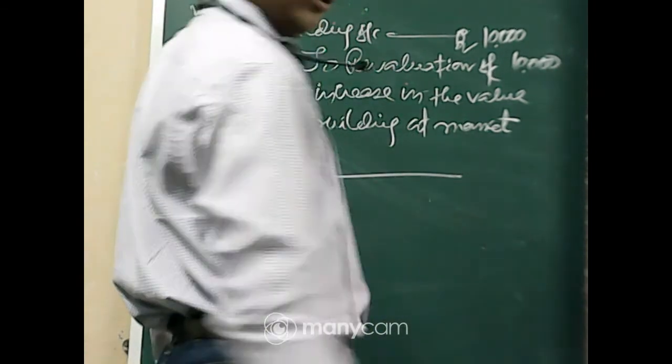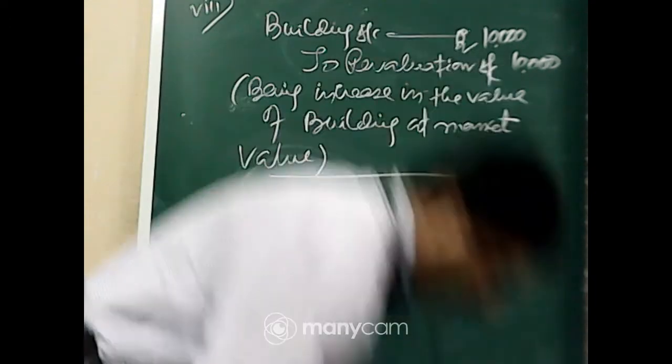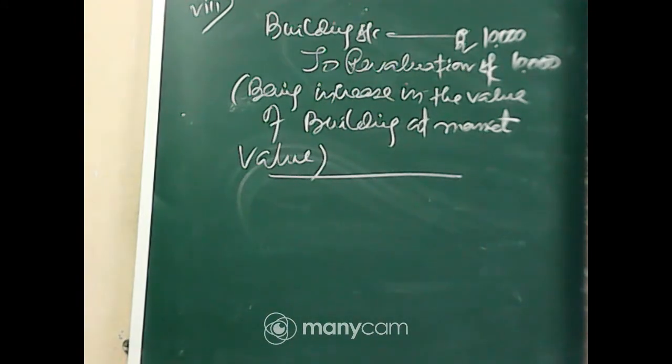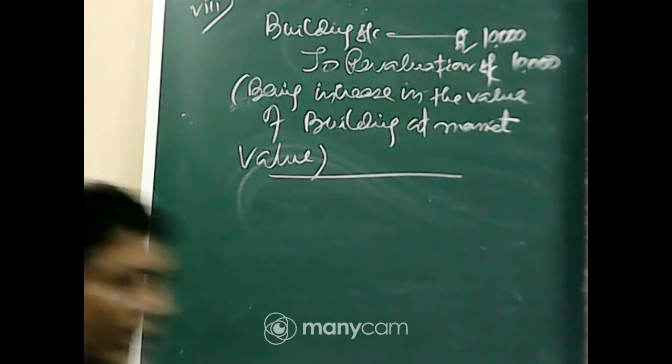Building account debit to revaluation account, being increase in the value of building at market value.